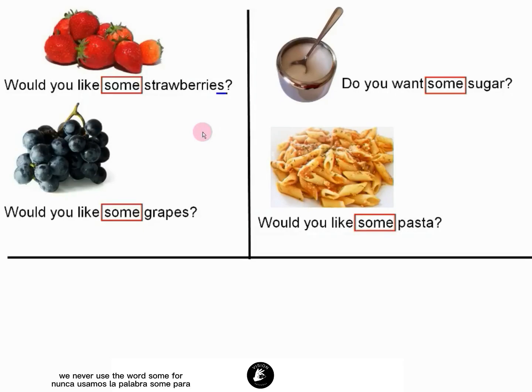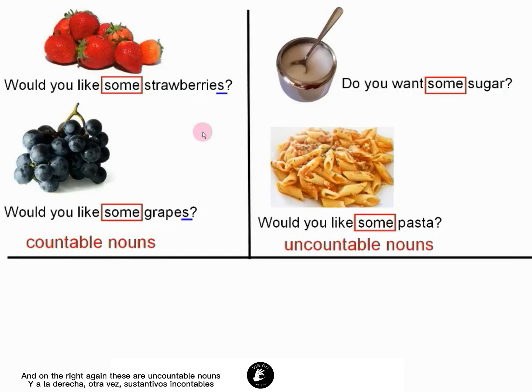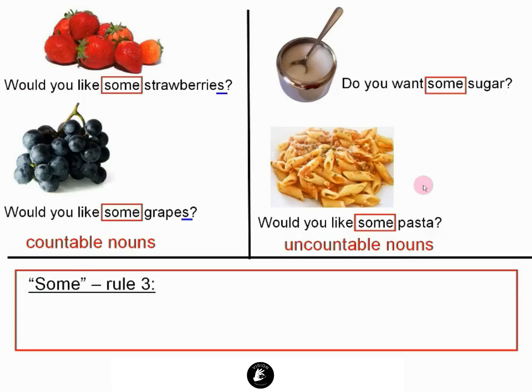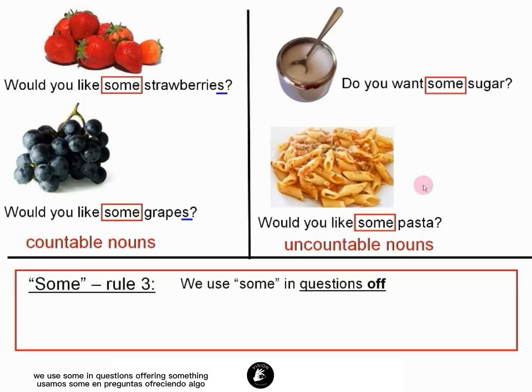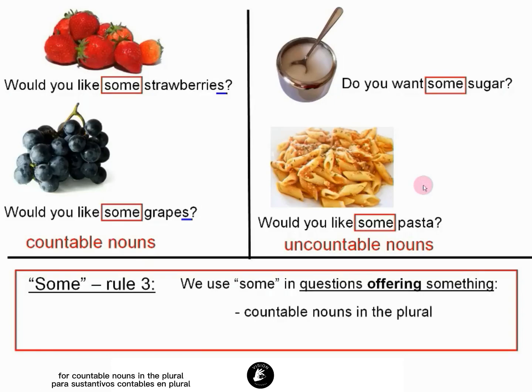We never use the word some for countable nouns in the singular, only the plural. And on the right, again, these are uncountable nouns. So rule number 3, we use some in questions offering something, for countable nouns in the plural and uncountable nouns.